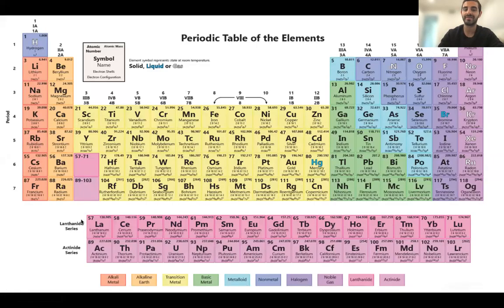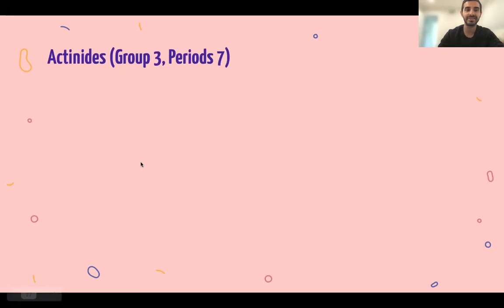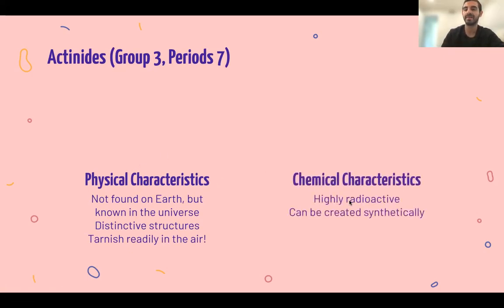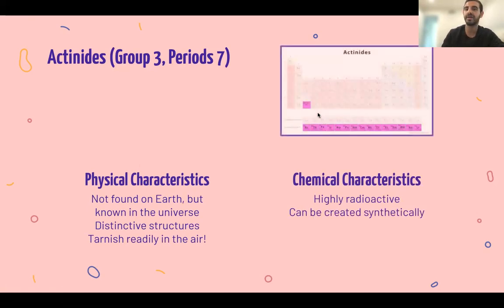And of course, we have our last family, which is the actinide series. They're not found on Earth, but they're known in the universe. Sometimes if a scientist or some kind of representative of the science community discovers something, then they will name them on the periodic table. It's kind of crazy. They are highly radioactive, can be created synthetically. And of course, the actinides are here. I'm not going to go into too much detail about the actinides and lanthanides. I want to save that for you guys to do if you choose to.